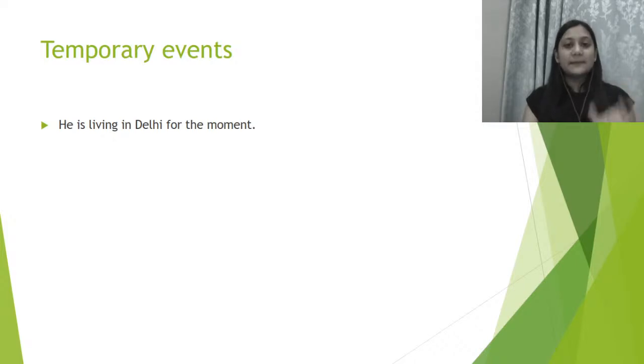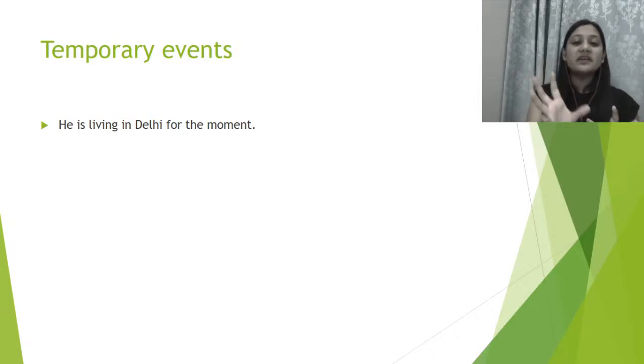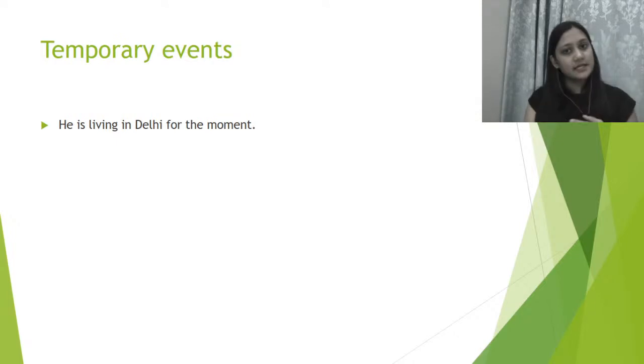कोई भी एक एक्टिविटी है बट वो टेम्पररी है. He is living in Delhi for the moment. वो अभी अभी दिल्ली में रह रहा है वो उससे पहले नहीं रह रहा था शायद right. He is living in Delhi for the moment, he's living there, I mean that is a temporary event for sure. There are highest chances, there is greater possibility that he will move back or anything can happen, but for the particular time, at least for the time being, which is a temporary event, he's living there, he's putting up there in Delhi.